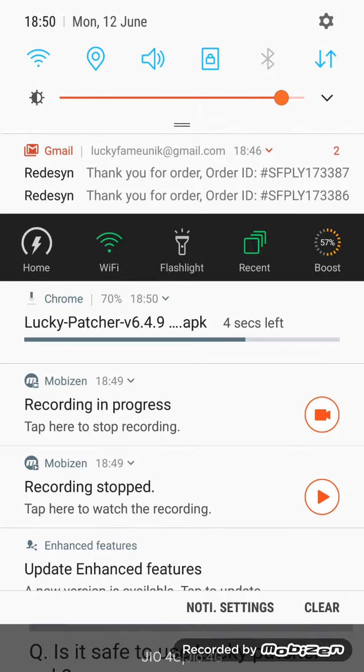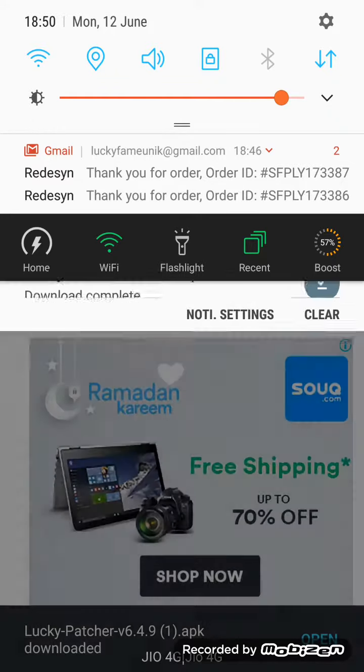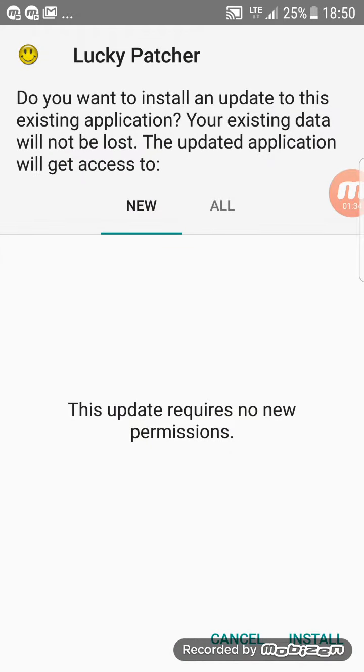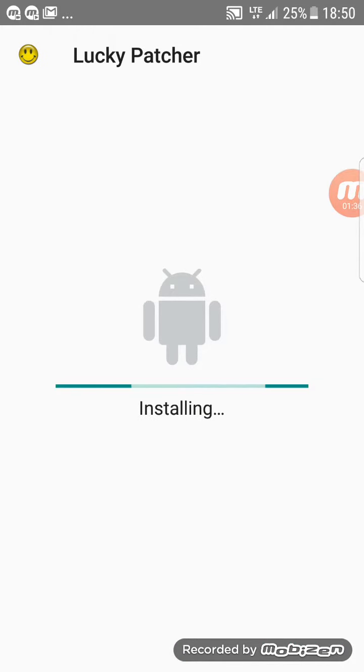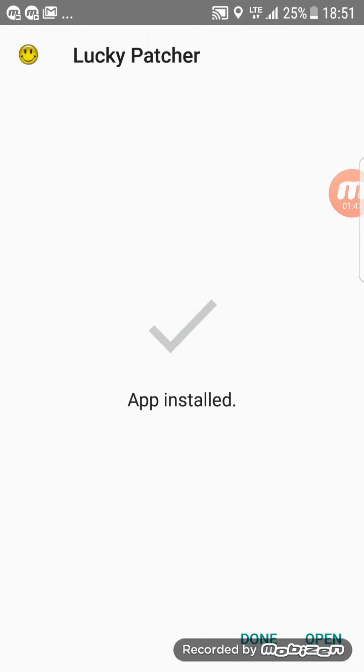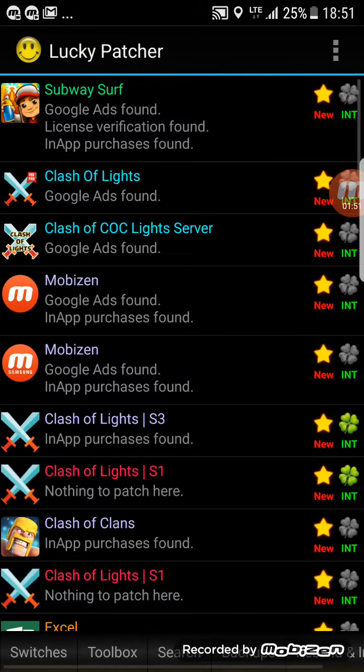Okay, we can see here it is downloading and it is downloaded. So we can open it and download. So it is getting downloaded. Finally, you will have lots of fun in playing Subway Surfers hack version.